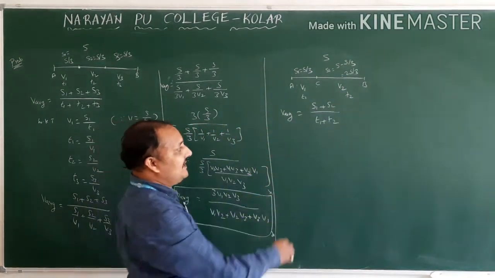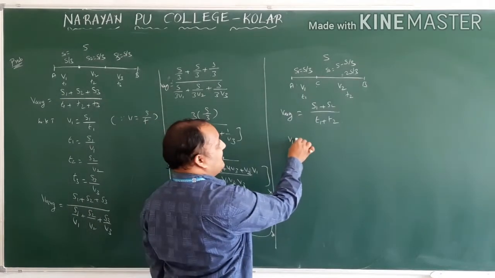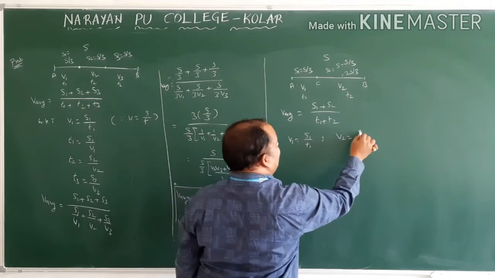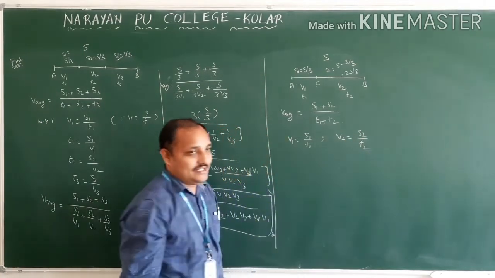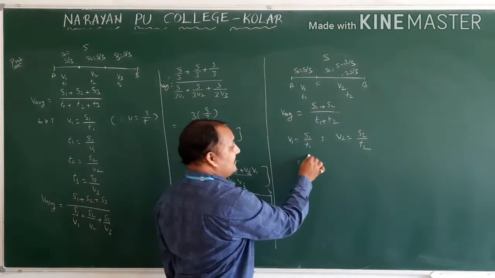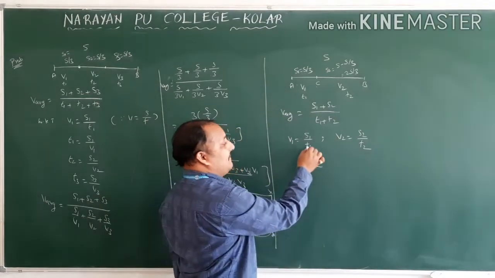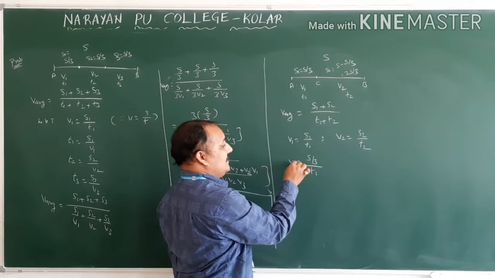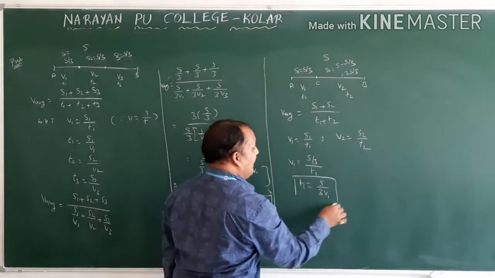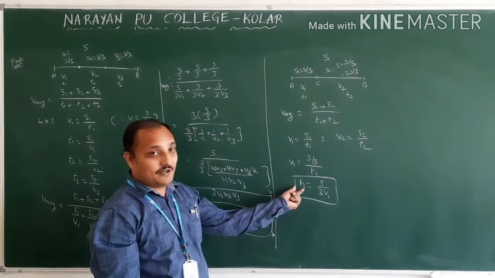Then how we will eliminate T1, T2: we know V1 is equal to S1 by T1, V2 is equal to S2 by T2. What is S1 they gave? First 1/3, so S1 is s by 3, divided by T1. Now T1 is equal to s by 3V1. This is the time T1.